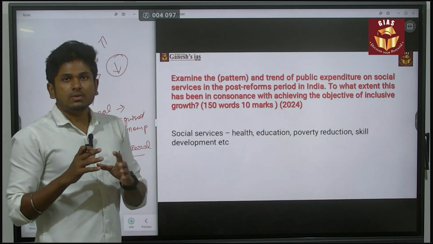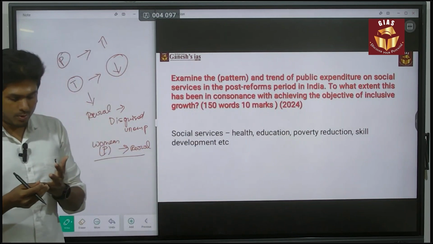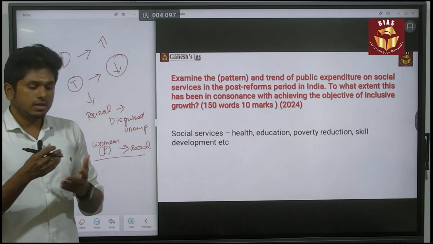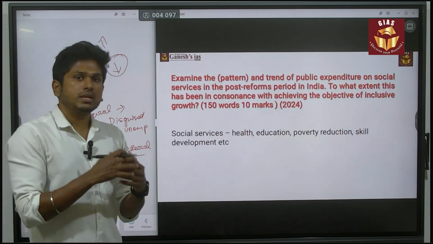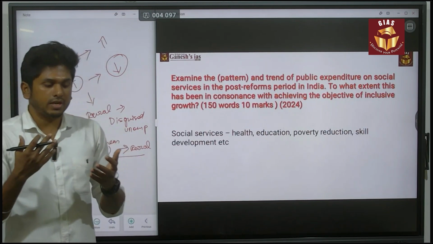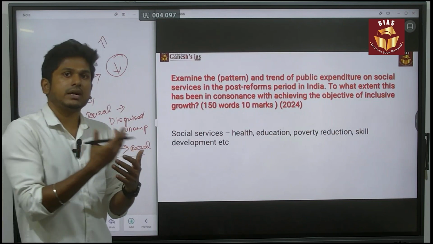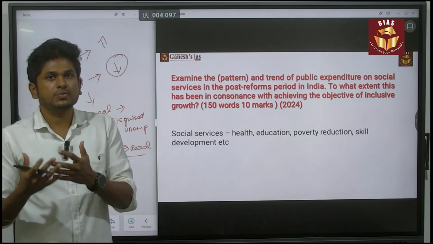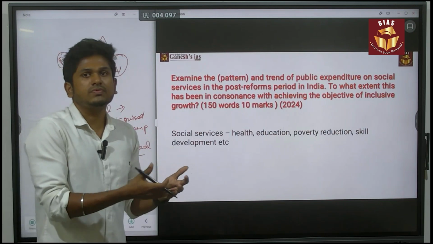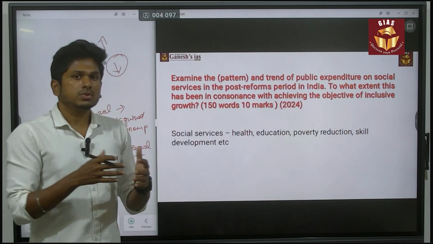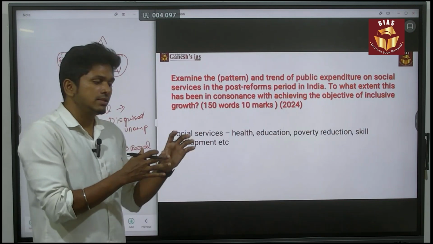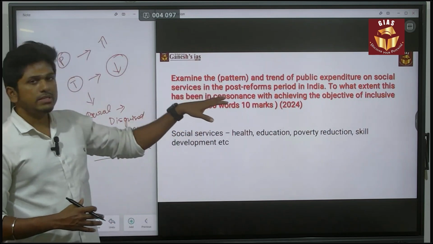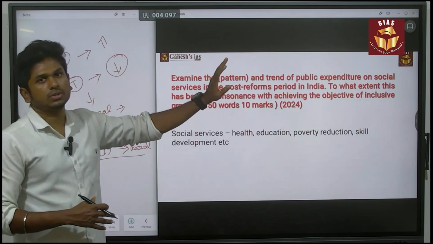So in terms of poverty, women empowerment, health, education, even child welfare, you can say many more answers. Even for the Nirbhaya Fund, you can say that there is huge spending towards the fund, but the trend of spending on that fund for the people is very limited. So in that way you can give answers in a pattern and trend. This is the best answer for the first part of the question.